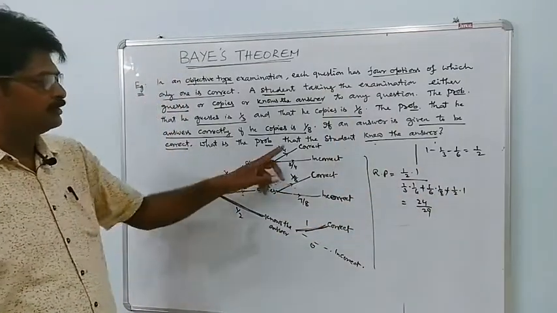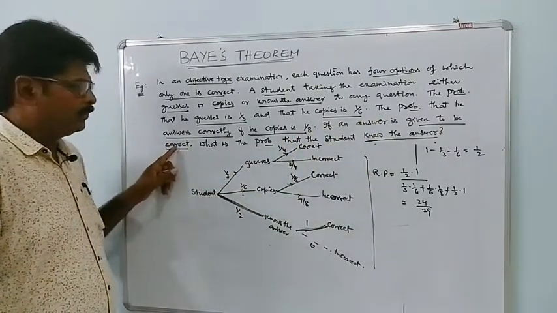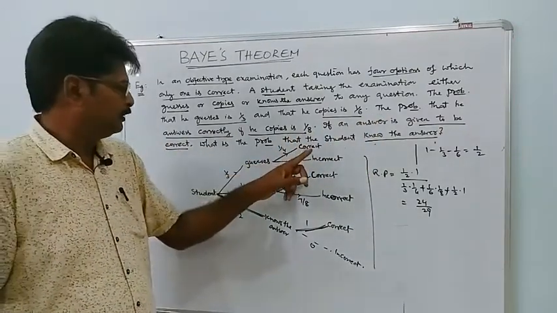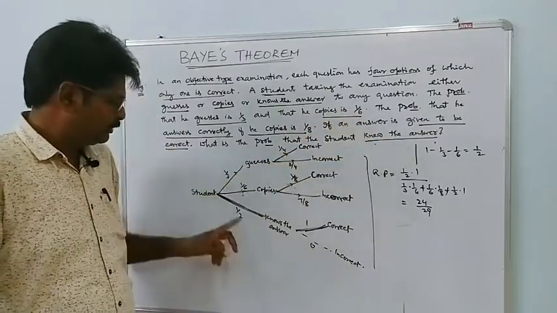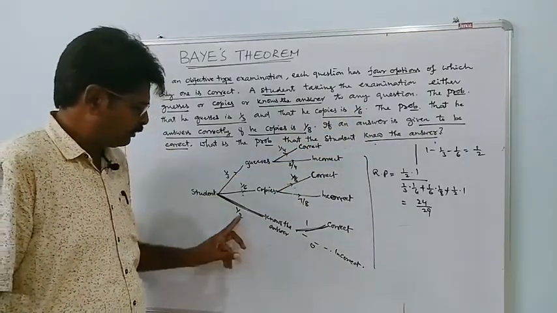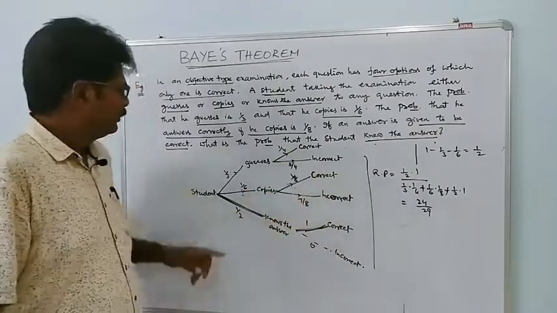Suppose the question is: if an answer is given to be incorrect, what is the probability that the student knew the answer? That is 1 by 2 into 0 over the denominator. Of course, it is 0.